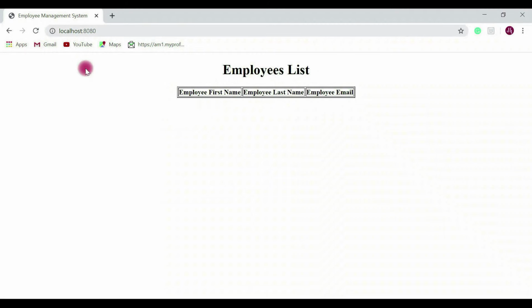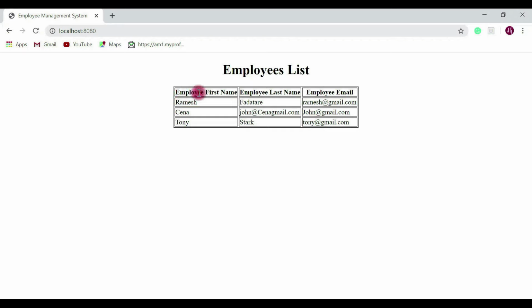Okay, go to the web browser again, refresh it. Here you can see we are able to see the 3 employees that we have inserted in the employees table in the database: Ramesh, Sina, Tony Stark. Alright, so this is how we have implemented the end-to-end employee list feature. Now what we'll do, we'll add some Bootstrap CSS and we will style our web page.